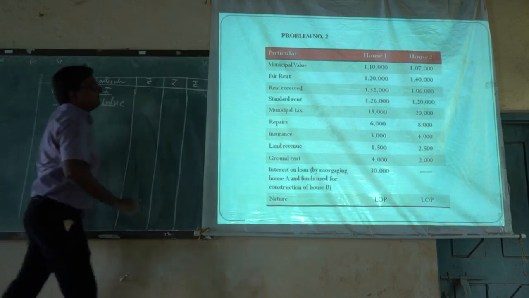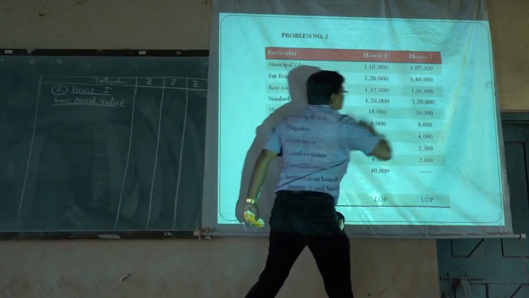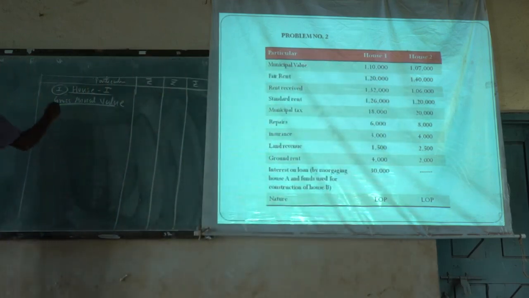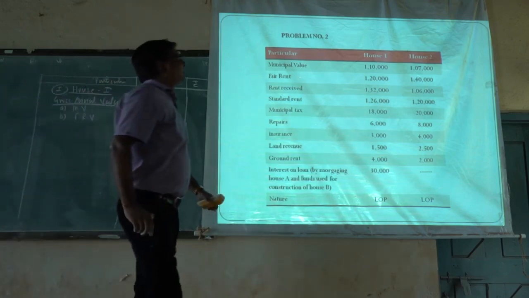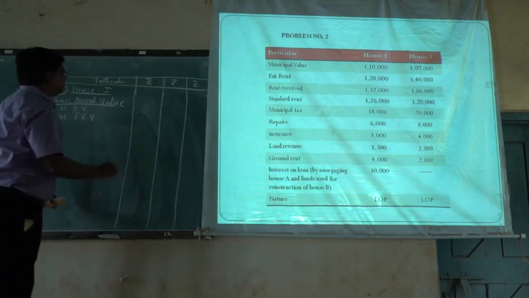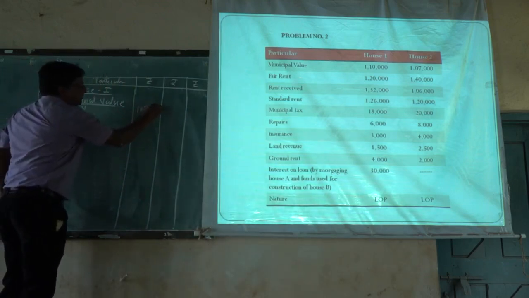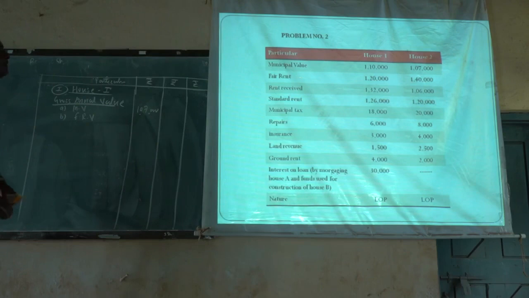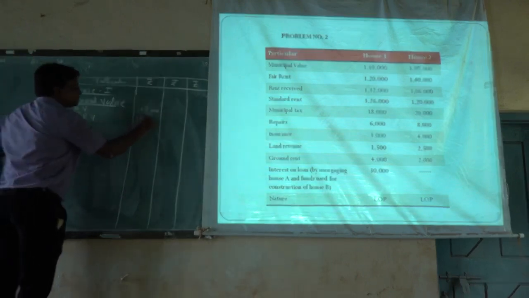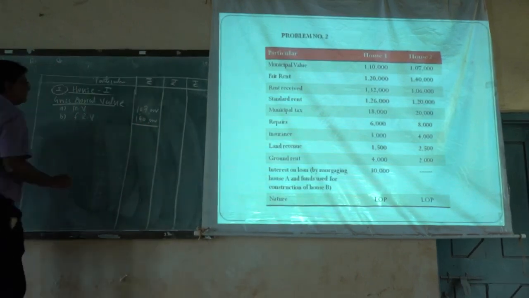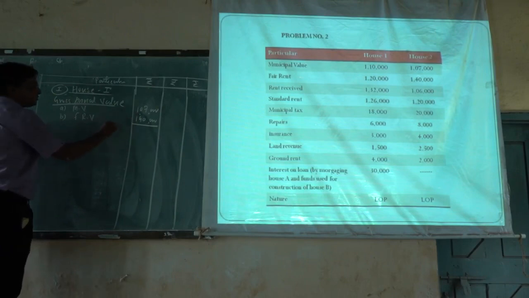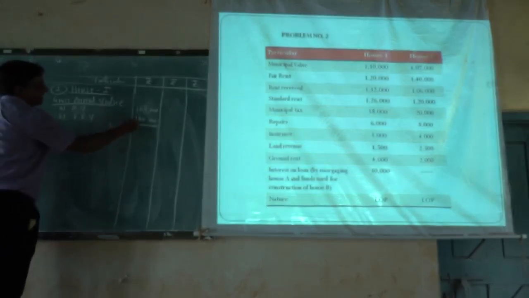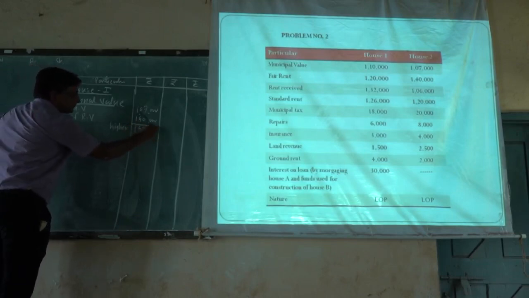Gross annual value here, the standard rate is given for the second house also. To calculate that gross annual value, the same steps apply. Firstly we have to take out the municipal valuation, then the fair rental value. For the second house, municipal valuation is given as 1,07,000 and fair rental value is given as 1,40,000. From these two values we take the higher value, that is 1,40,000.